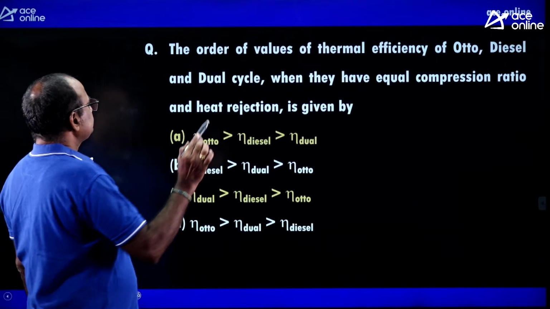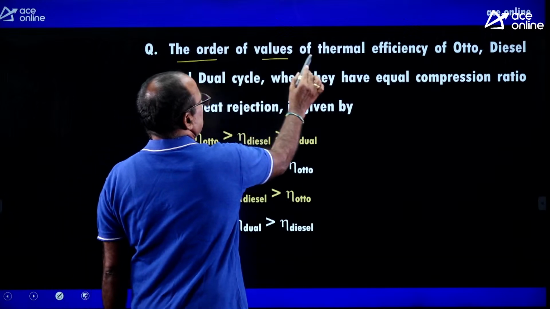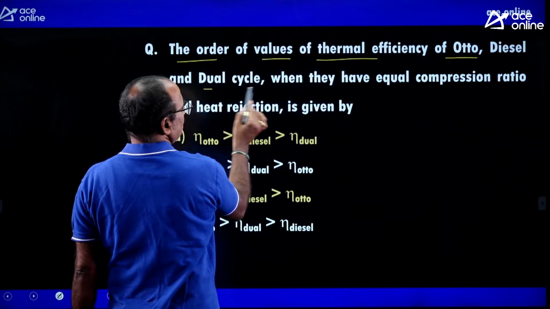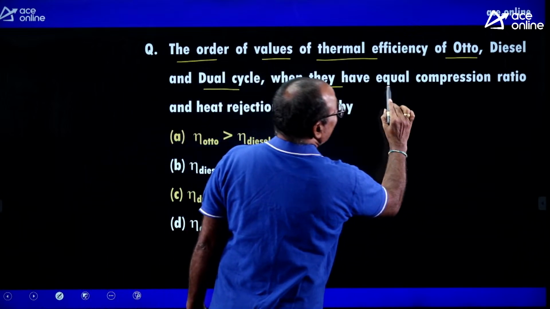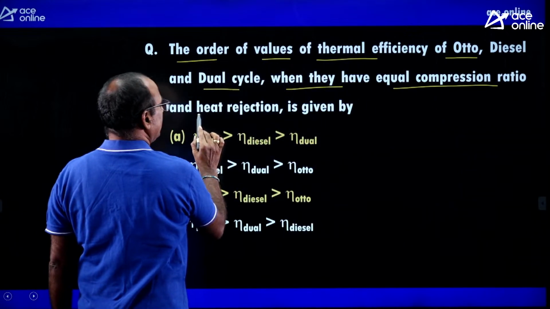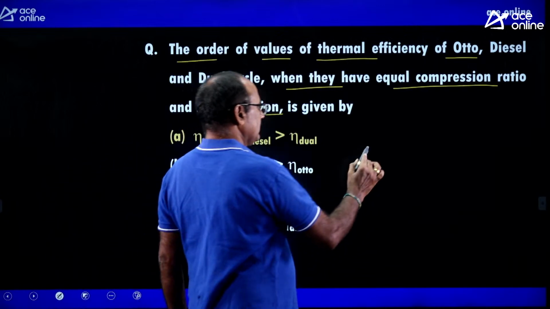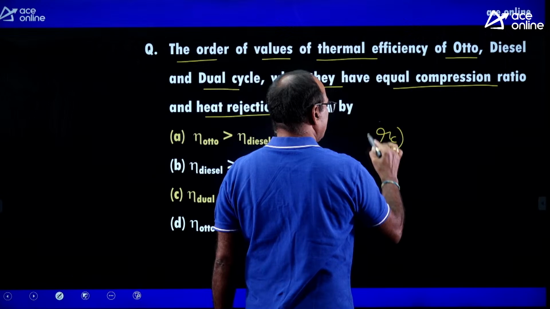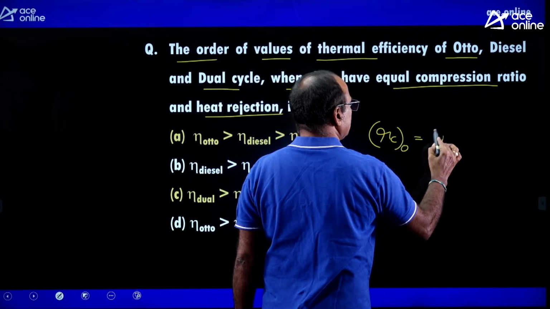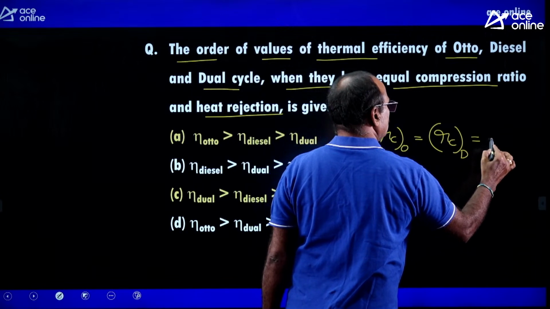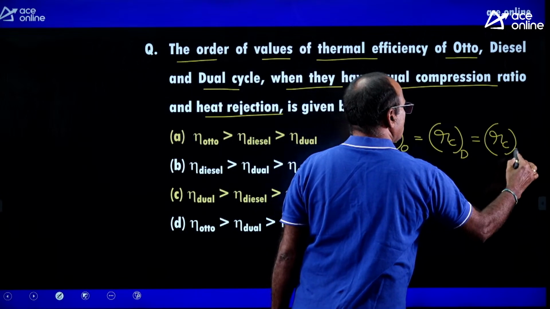Look at this question. The order of values of thermal efficiencies of Otto, diesel and dual cycle when they have equal compression ratio and heat rejection. Equal compression ratio means compression ratio for the Otto cycle is equal to the compression ratio for the diesel cycle, which is equal to the compression ratio for the dual cycle.